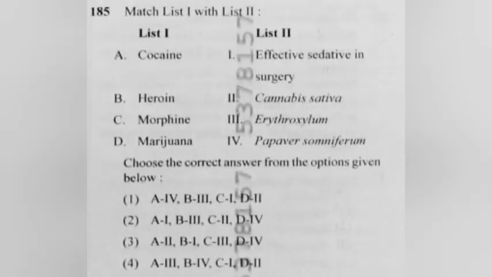185. Match list 1 with list 2. Choose the correct answer from the options given below. Answer 4. A3, B4, C1 and D2. That is, cocaine, Erythroxylum; heroin, Papaver somniferum; morphine, effective sedative in surgery; marijuana, Cannabis sativa.